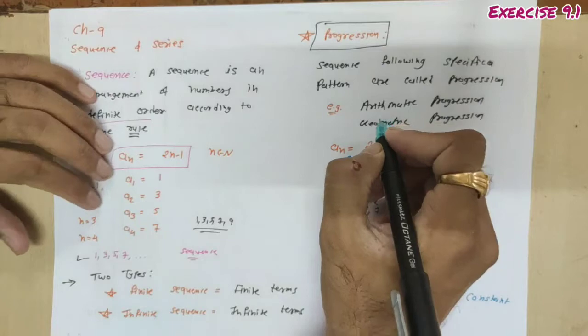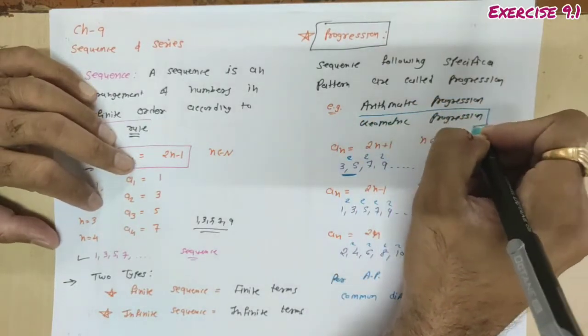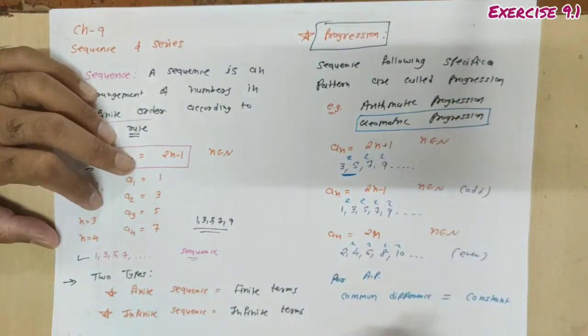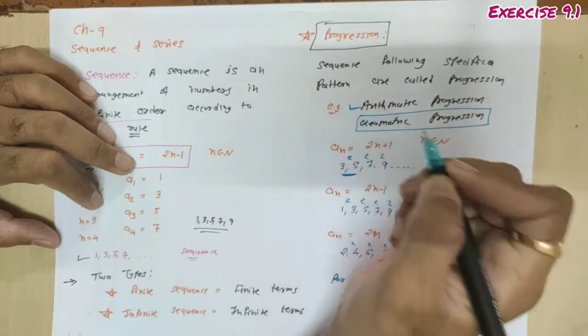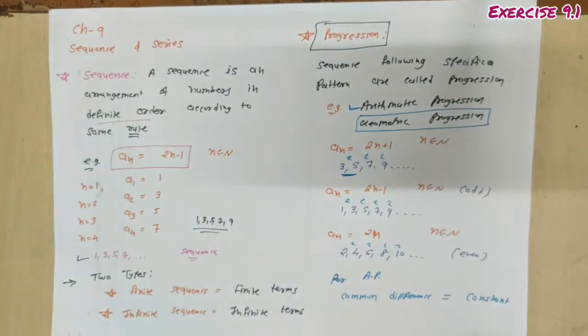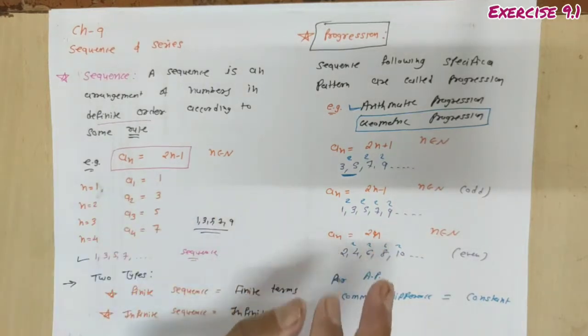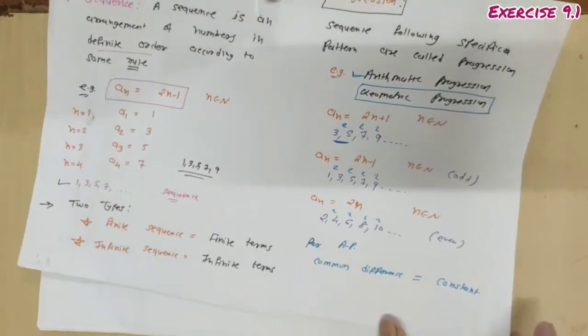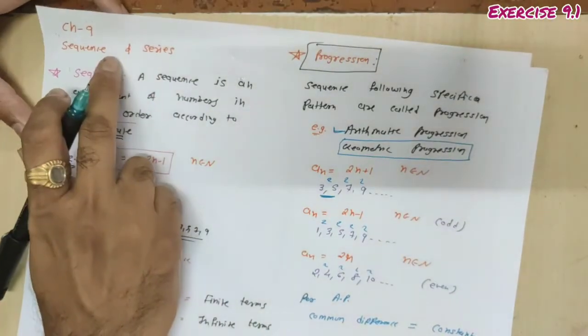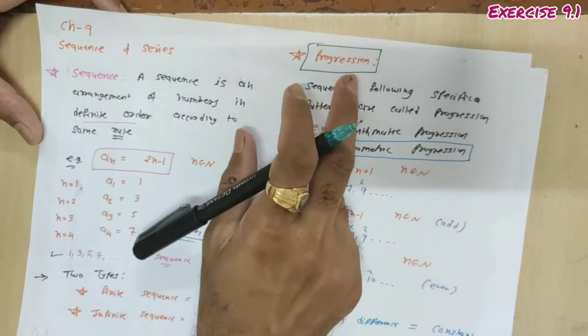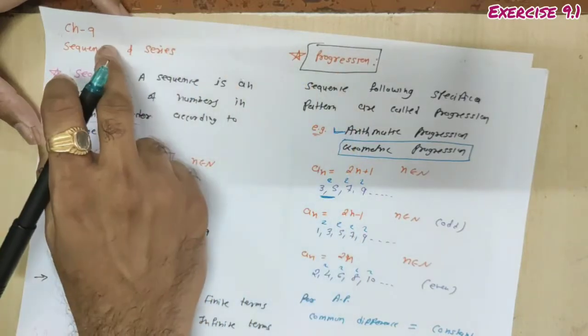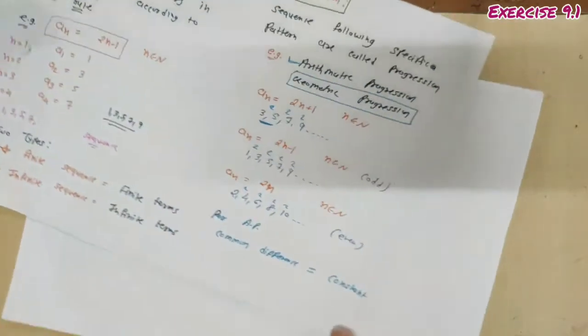We also have to discuss geometric progression later on. Done? Arithmetic progression that we have already studied in our 10th standard, chapter number 5. Done? So this is progression, sequence, progression, and after that the chapter is sequence and series. What is progression? Progression is a special type of sequence. Now you have to study series.